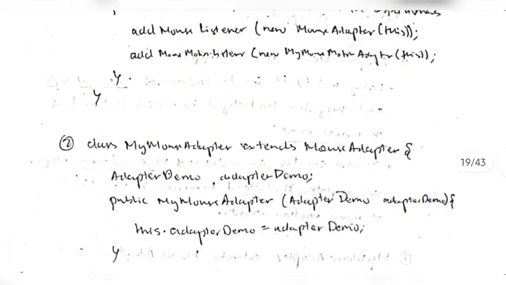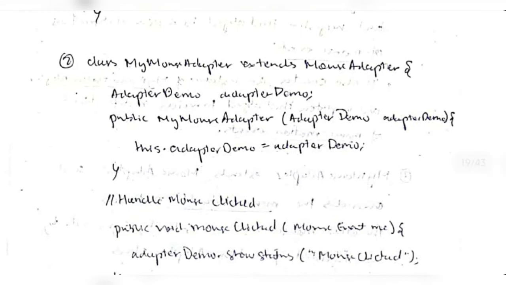Okay, and then after they are added, what they should do will be defined by extending the MouseAdapter class, where we are changing the default value and writing the custom value. Means the custom value is whatever message we want to display when the mouse is clicked. Okay, this is for the clicking, and the second and the third one is for the dragging.